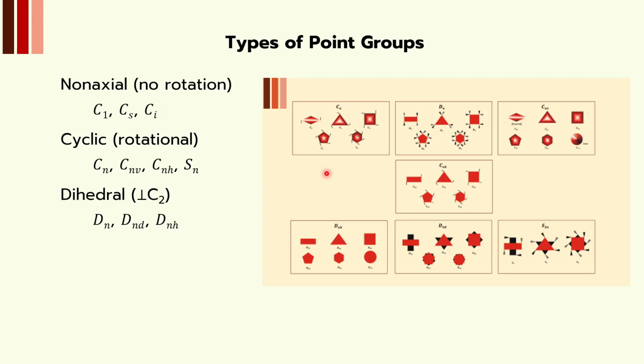Whereas the dihedral molecules are generally classified as Dn, Dnd, Dnh, the flat molecules which have n number of perpendicular C2 axes. The polyhedral molecules like tetrahedral, octahedral, icosahedral molecules are not shown in this figure. Of course, linear molecules have their separate existence, being C infinity v or D infinity h, depending upon whether they have an inversion center or not.